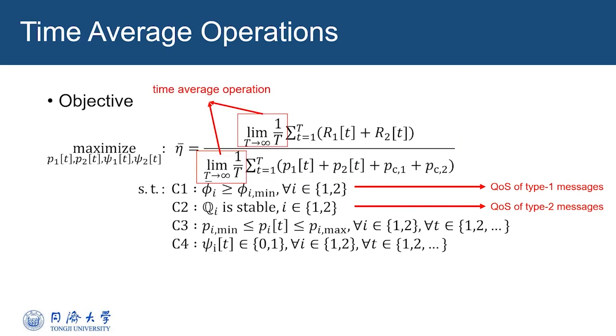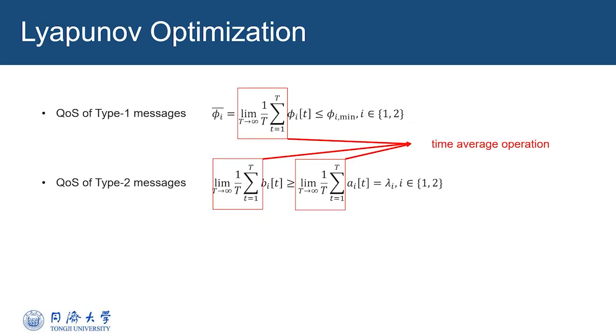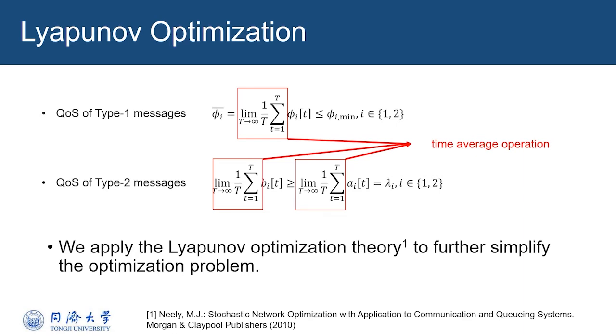The objective function has time average operations. The constraints of two types of messages have time average operations as well. It is hard to solve it directly. In our earlier research, we applied the Lyapunov optimization theory to further simplify the optimization problem.